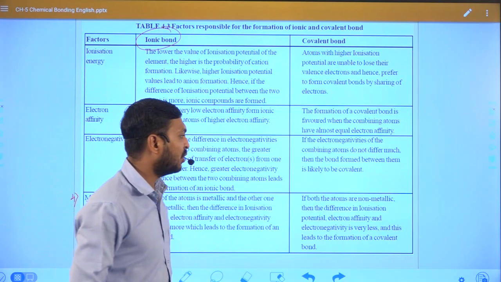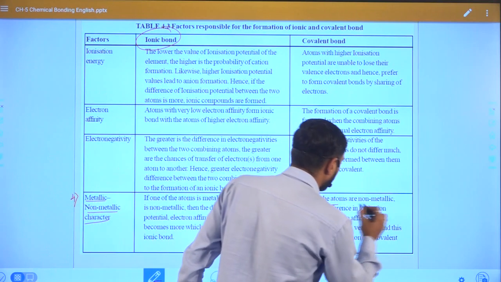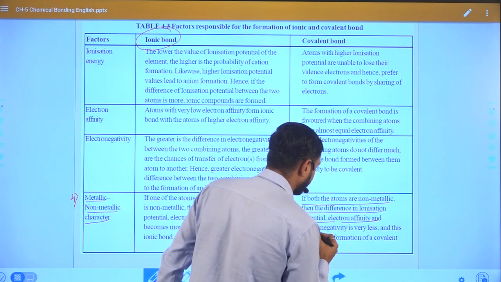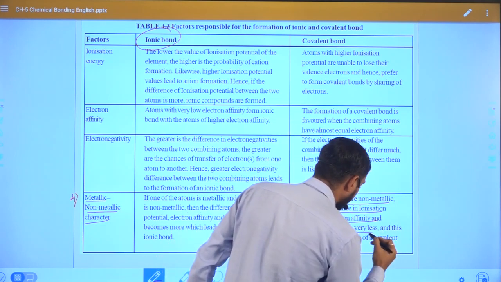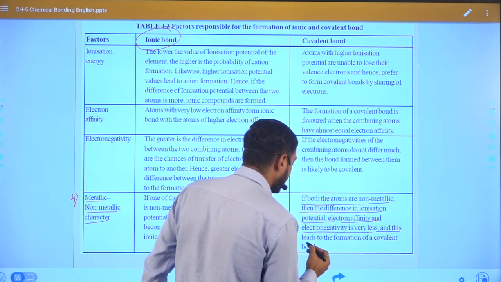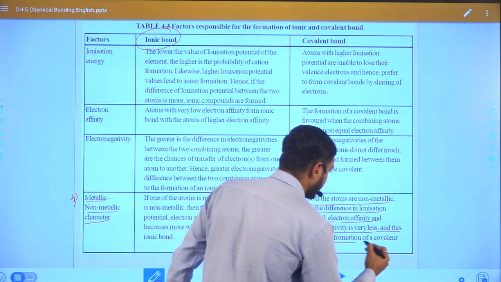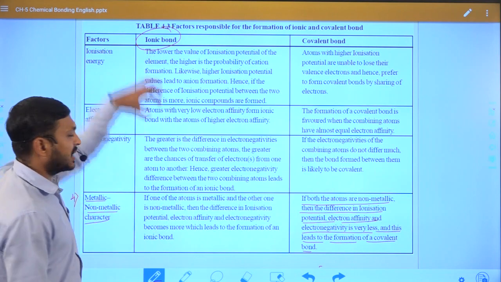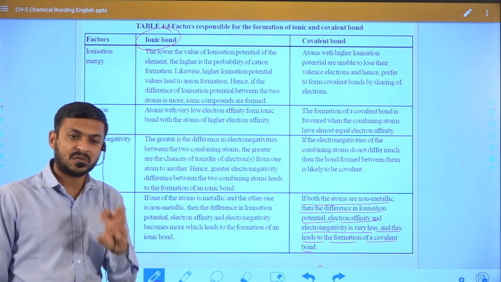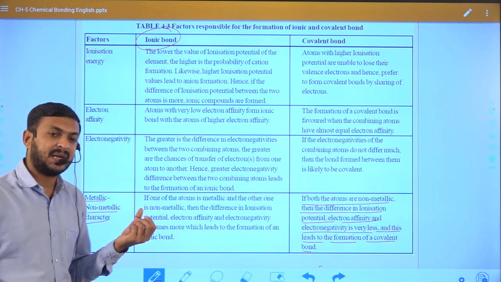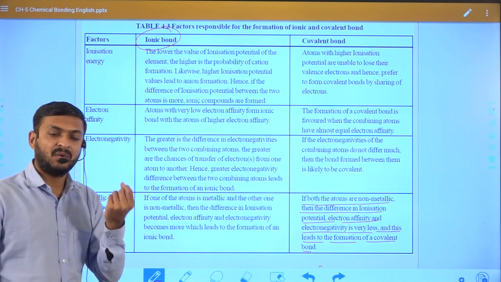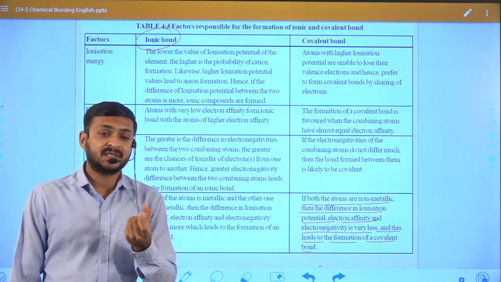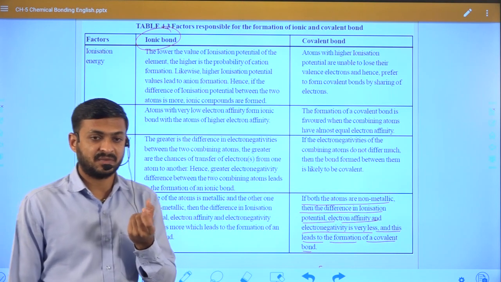While in the case of a covalent bond, both the atoms are non-metallic, so the difference in ionization potential or electron affinity or electronegativity is very small, and it leads to the formation of a covalent bond. Whatever we discussed in our earlier points, we can understand only by metallic and non-metallic character. How? Because you already know, or sometimes we discuss during our lecture as well.